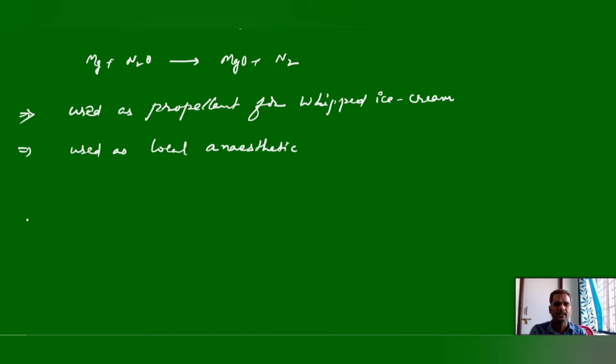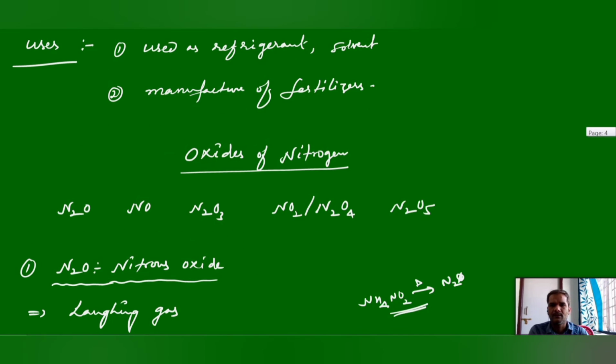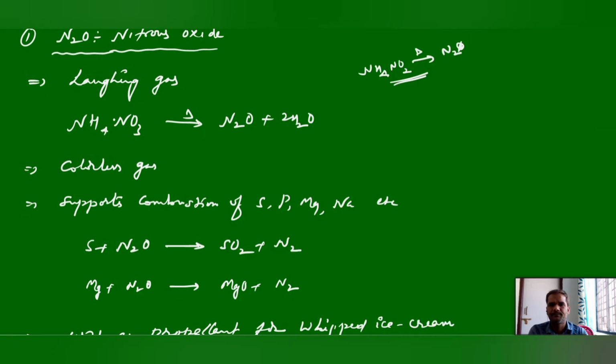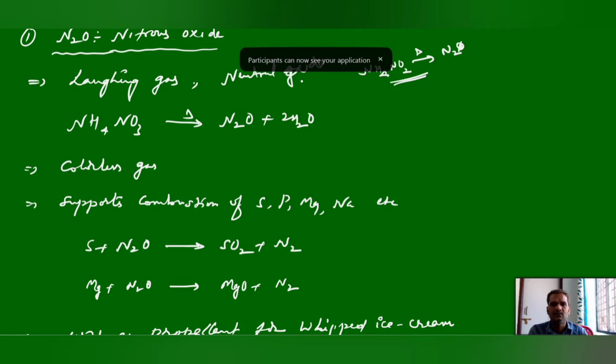These are a few points you should remember about nitrous oxide. The preparation is very important, and it is a laughing gas. And one more, nitrous oxide is a neutral oxide. This is also important. Laughing gas, it is a neutral oxide. Already we have discussed this anyhow.